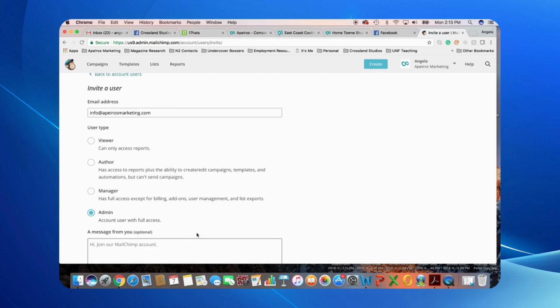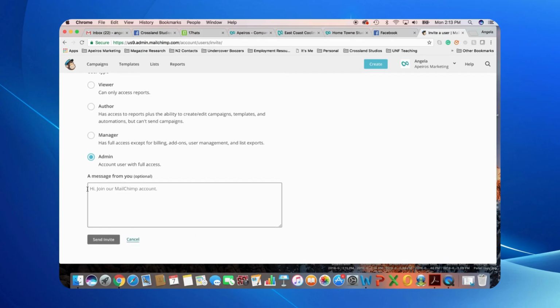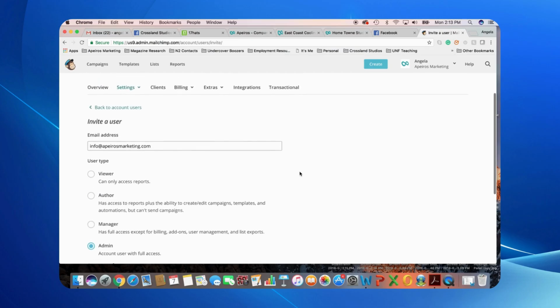discussed. Then you can let Mailchimp generate a generic message to send to us, or you can type one in. It's whichever you prefer. And then you will click send invite. This will send us an email notification that you've added us to your account, and then we can access it and start building out the campaigns without having your personal login information.